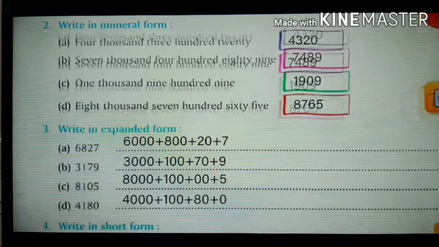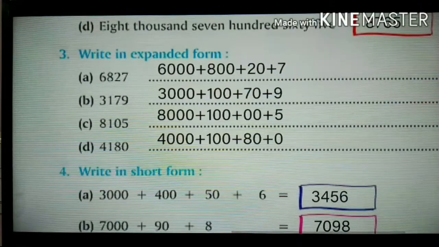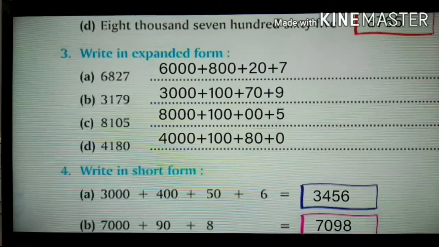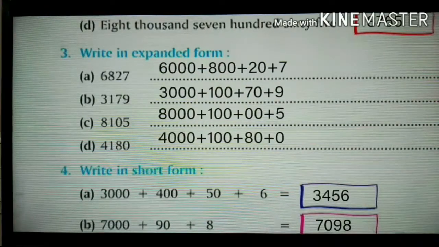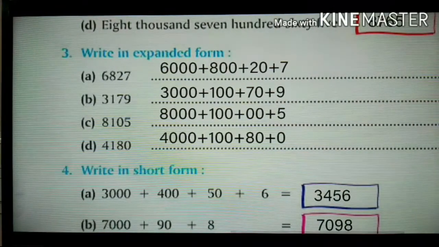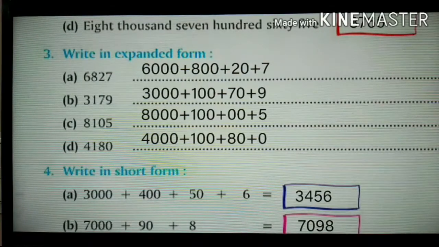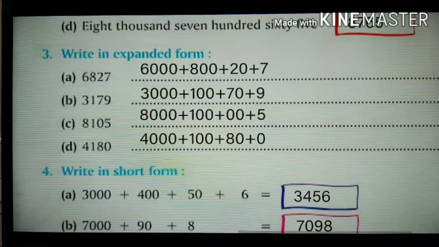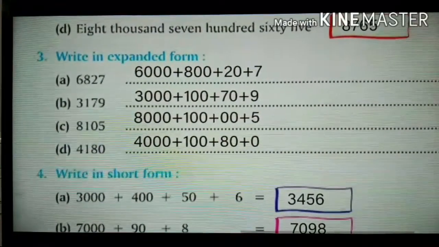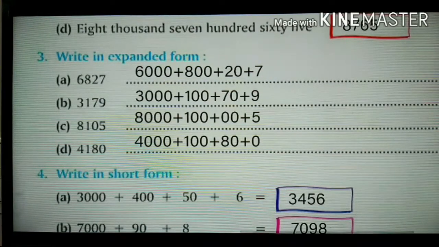6,827. How will you write for 6,000? After 6, how many digits are there? 3. So we are going to write down the 3 zeros in front of 6. 6,000 plus 800, then 20, then 7. Expanded form is nothing but you are going to split the numbers. Then go for B. 3,179. 3. After 3 you are going to write 3 zeros plus 1. After that 2 zeros, as we have 2 digits there. Then 70 and then 9.